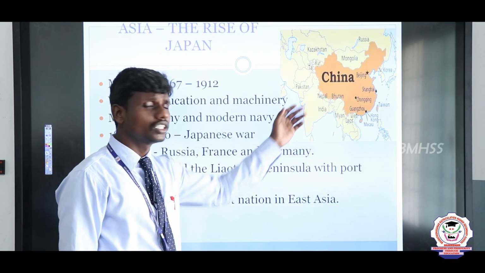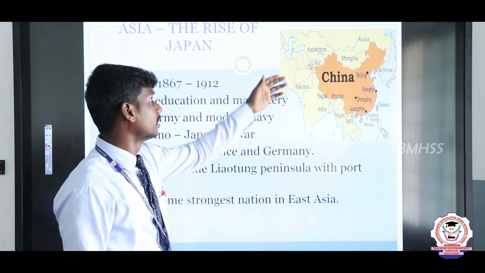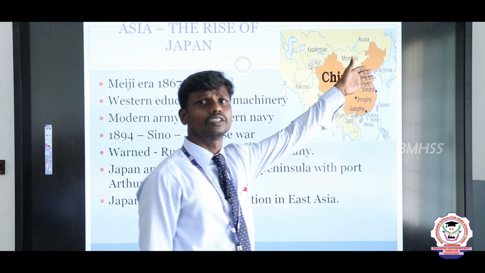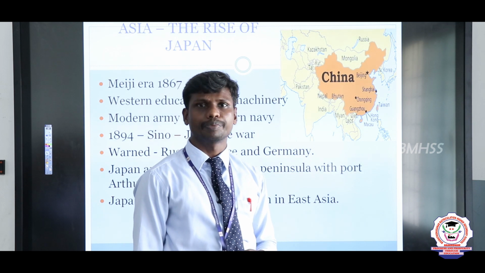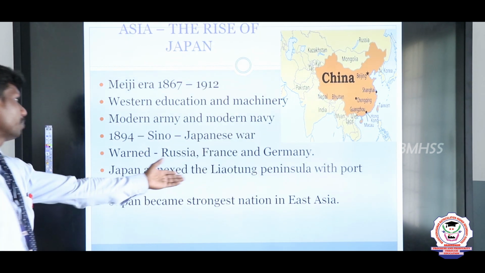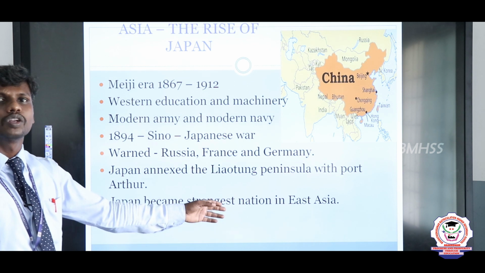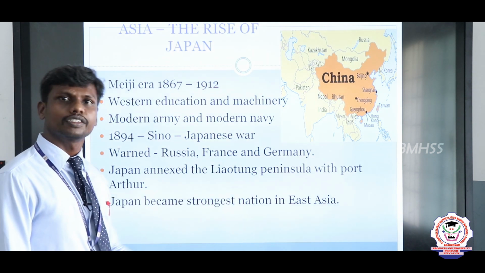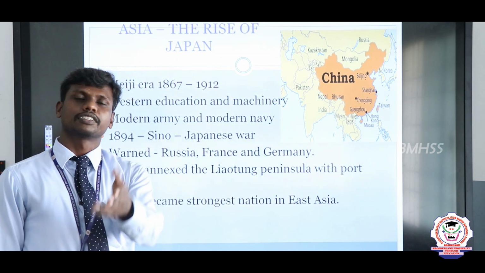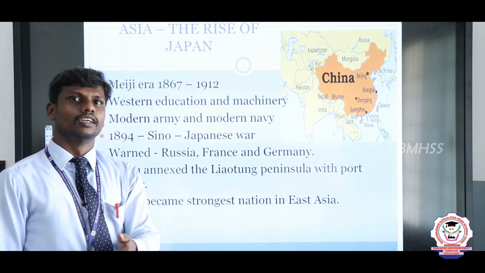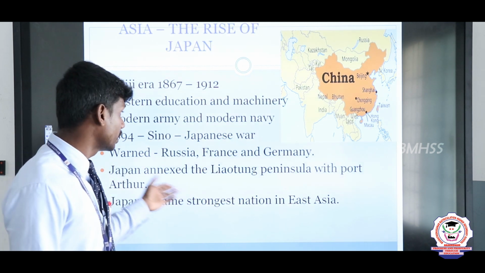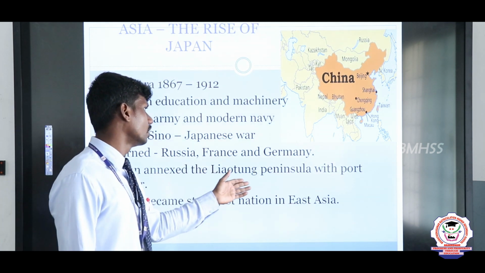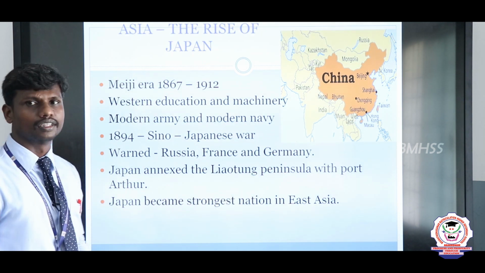It could not be tolerated by the people of Russia. So they started to send a huge army against the Japanese, but the Japanese never got afraid. They started to fight against them bravely. So Japan annexed the Liaodong Peninsula with Port Arthur. Why? Because they succeeded, no? China was defeated and Japan got success. In remembrance of that, Japan got the Liaodong Peninsula with Port Arthur.